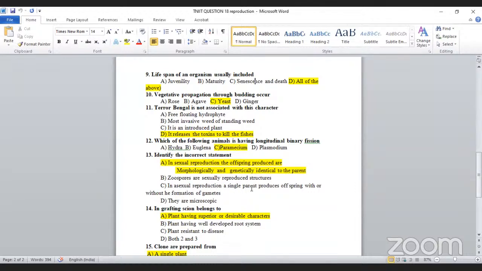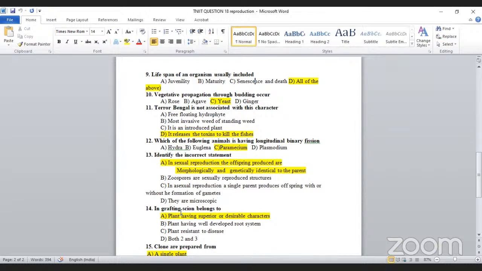In asexual reproduction, a single parent produces offspring. Is it correct or not? It is correct. With or without formation of gametes, this is also a correct one. They are microscopic, you can see them only under the microscope. That's why they come under the heading known as microspore. These are all correct statements. This one is the incorrect statement.